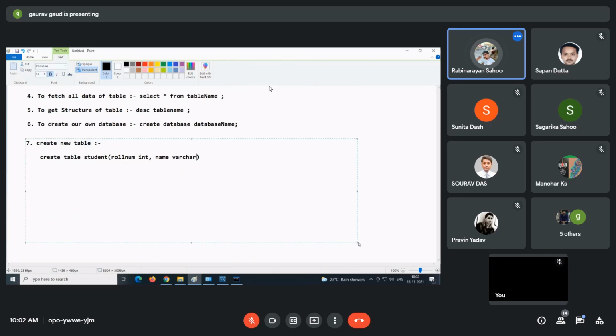Varchar. Okay. So after that, what we need? Let's say location or address. Okay, simple thing. Address, and address also in varchar. So after this, create table student: name, roll number int, name and address, everything. And after that, you have to set one primary key.